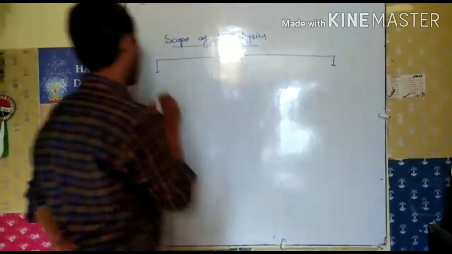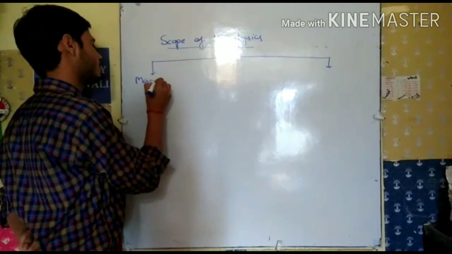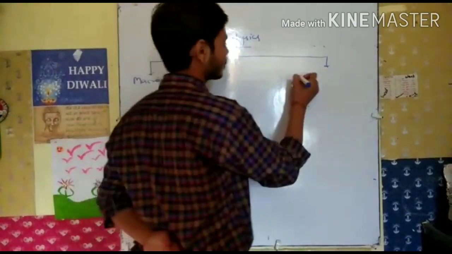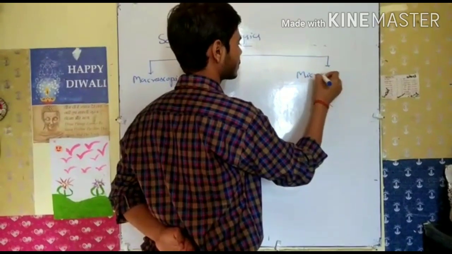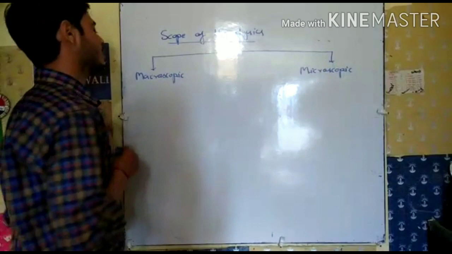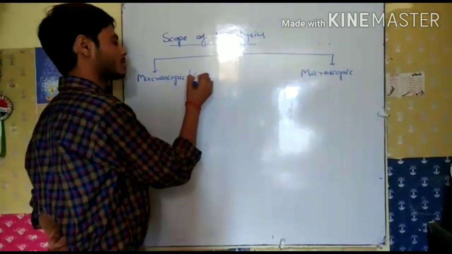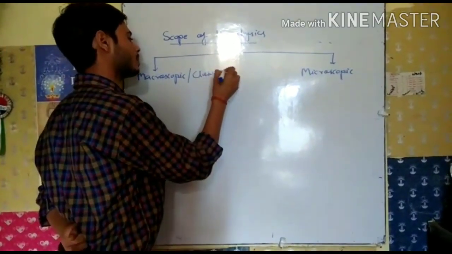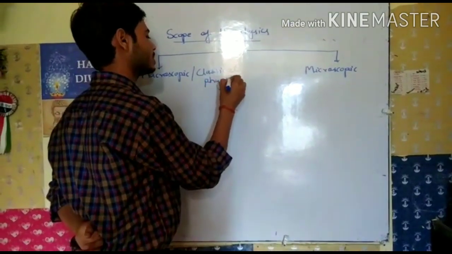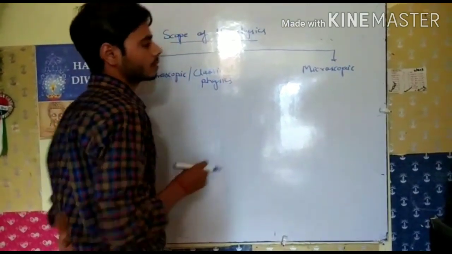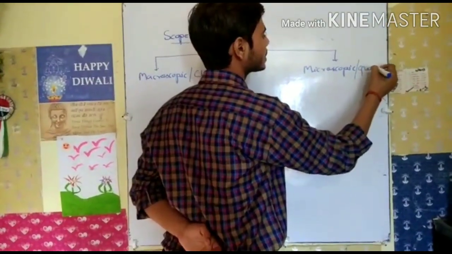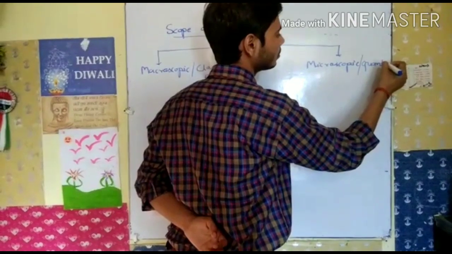First one is macroscopic, which is also known as classical physics, and second one is microscopic, which is also known as quantum physics, which comes later on.